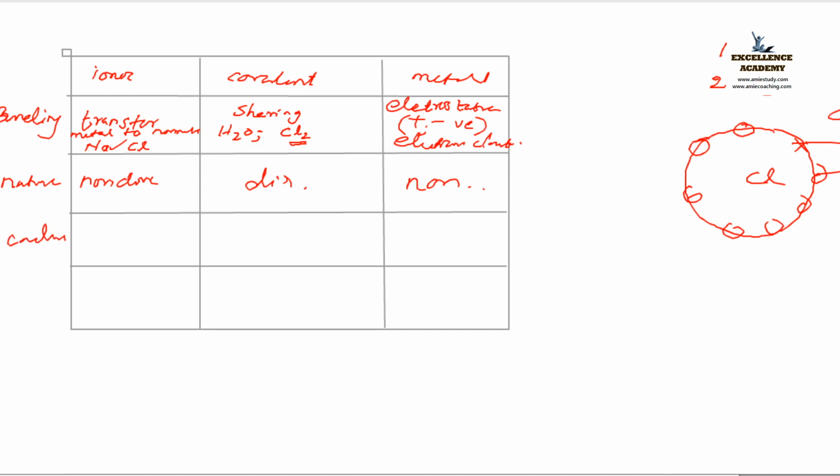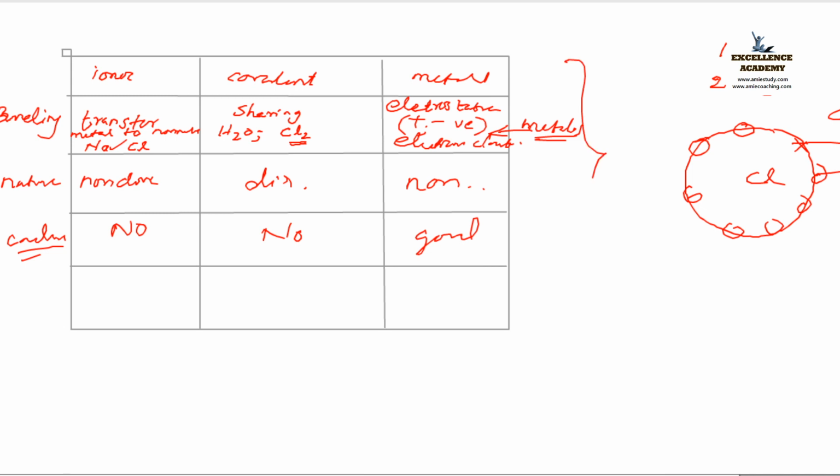Then, regarding conduction, what about the ionic bond? Metallic bonding happens between metals, and no non-metal is there. Okay, fine. Regarding conduction, ionic bond: no conductor. What about the covalent bond? Bad conductor. What about the metal? Yes, it is a good conductor.